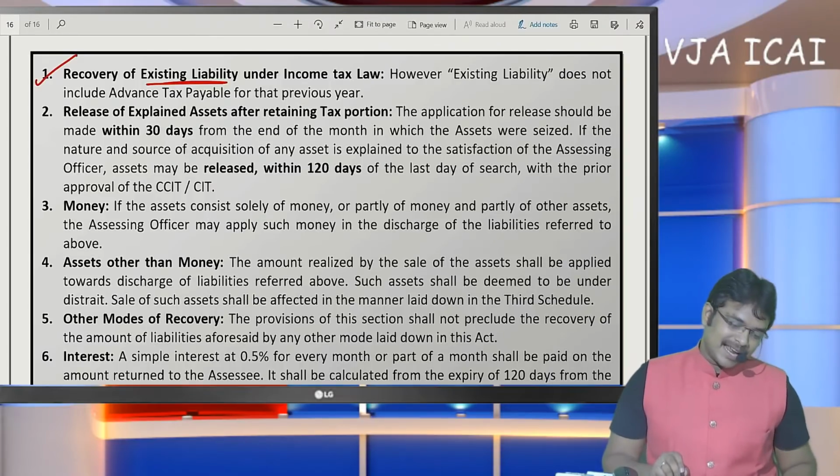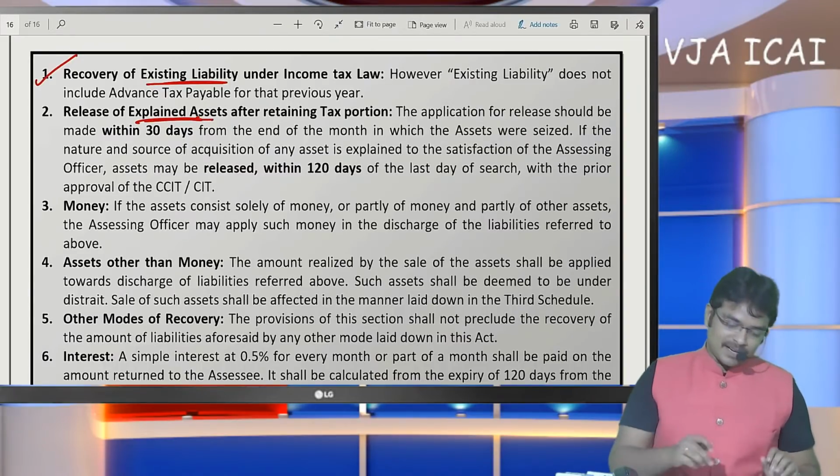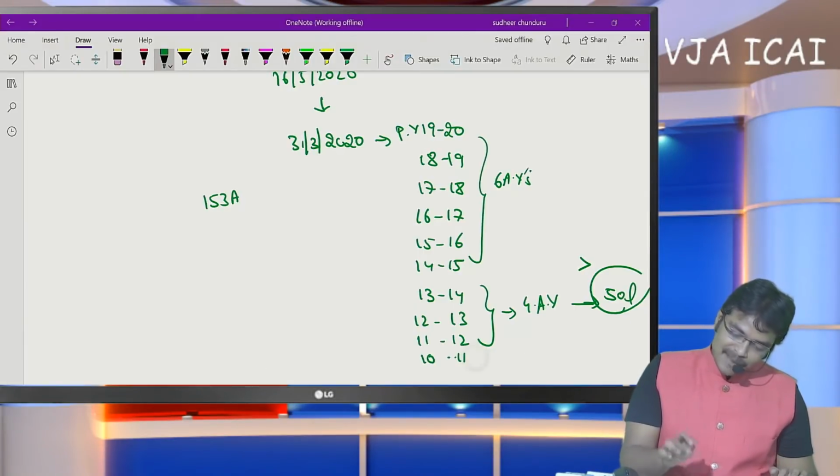Coming to the second point, release of explained assets. Very, very important aspect. Let me present this with an example.